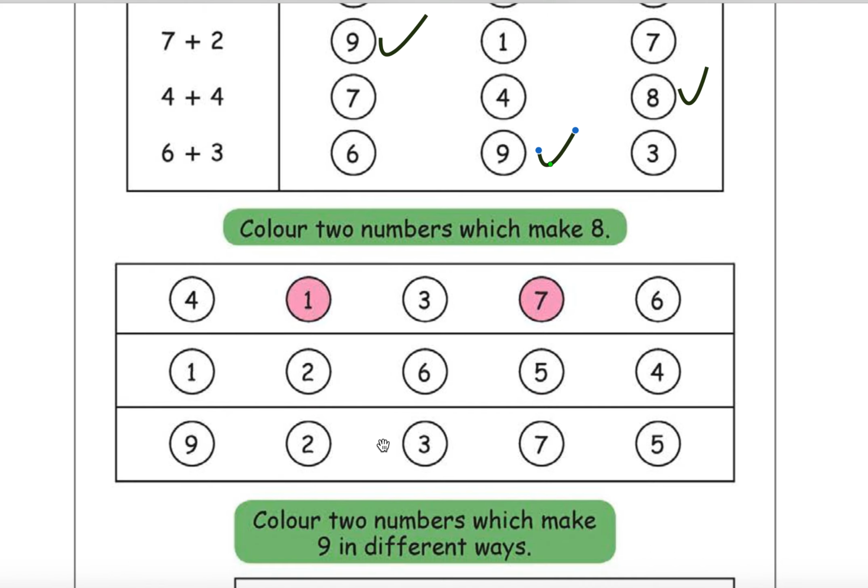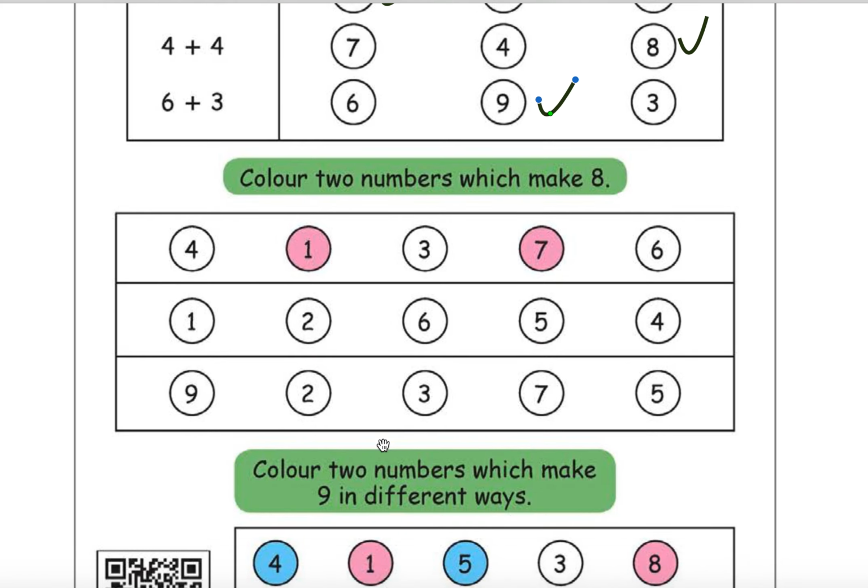Color two numbers which make 8. See, in this one only 1 and 7 will make 8, that's why they colored 1 and 7. In the second row, which makes 8, yeah, 2 and 6 will make 8.